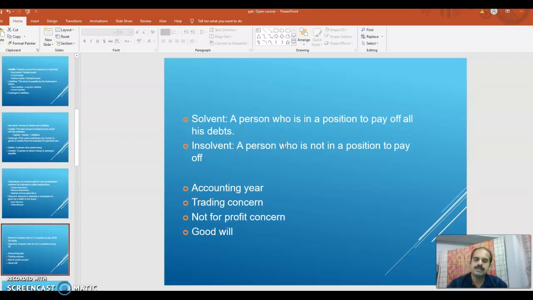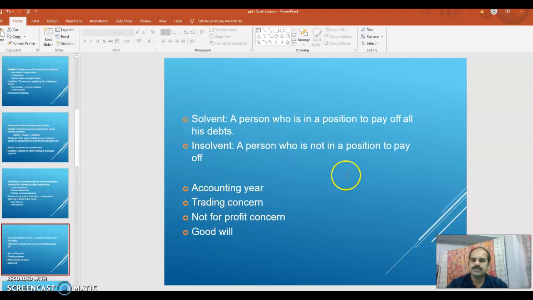So he is a solvent person. Who is an insolvent? When his liabilities are more than his assets, then he is called an insolvent. He is not in a position to pay all his liabilities. So he is insolvent.